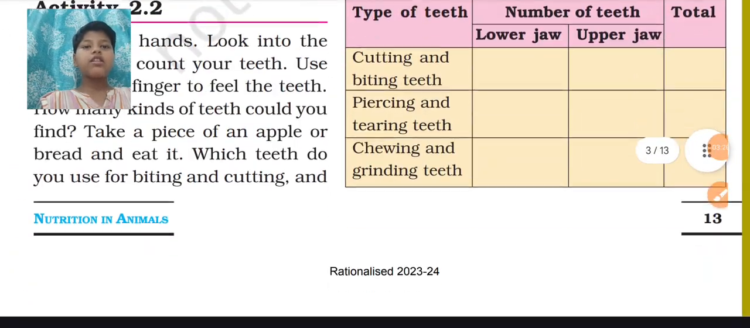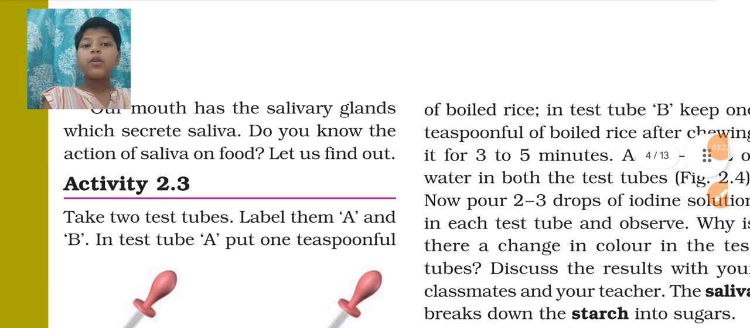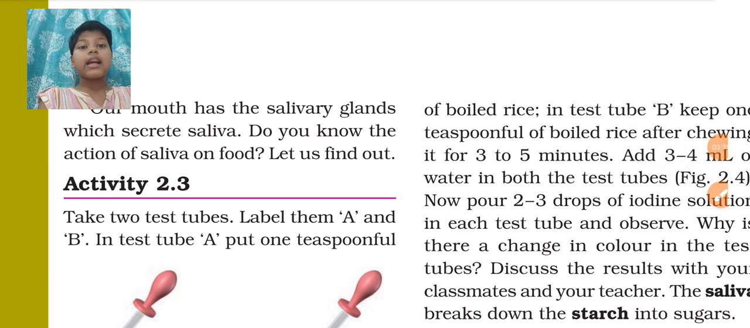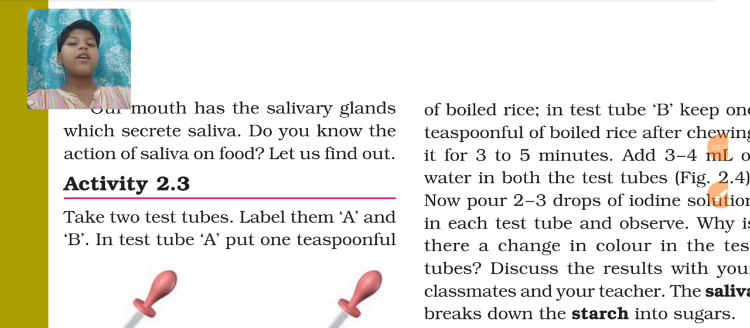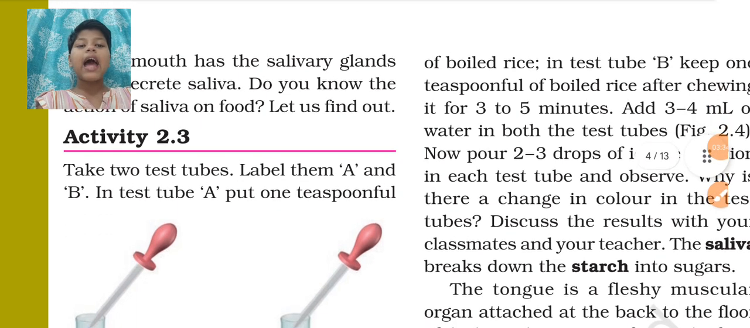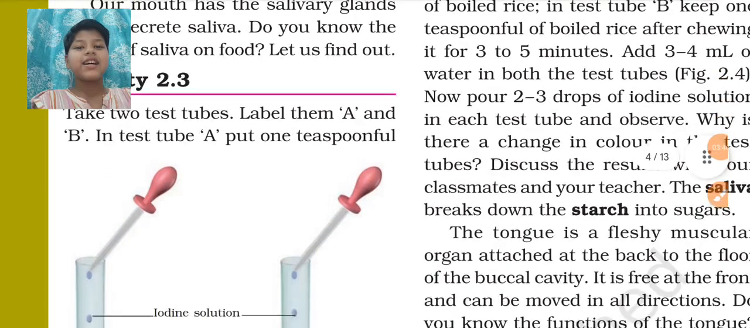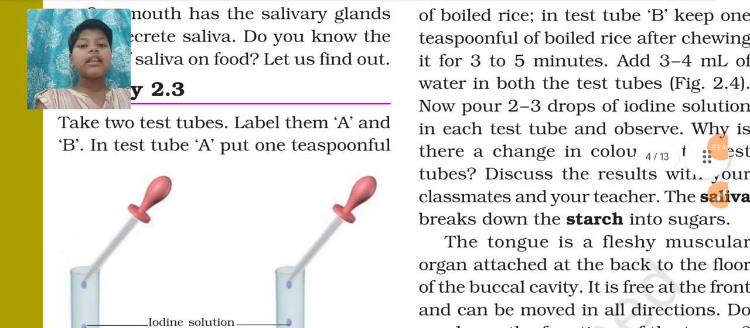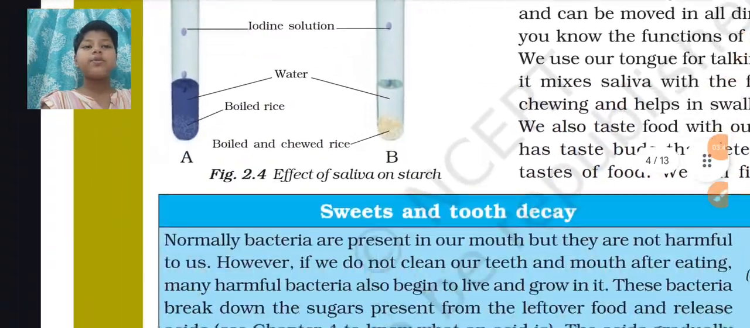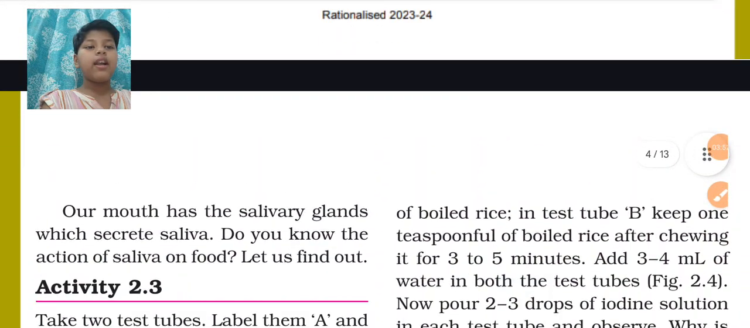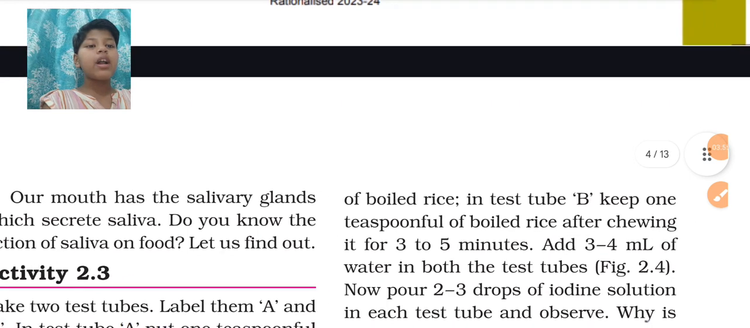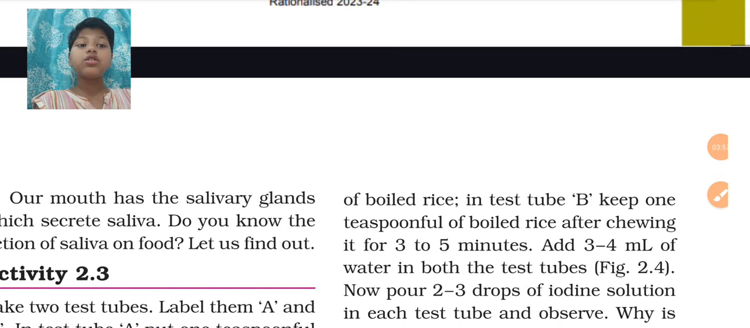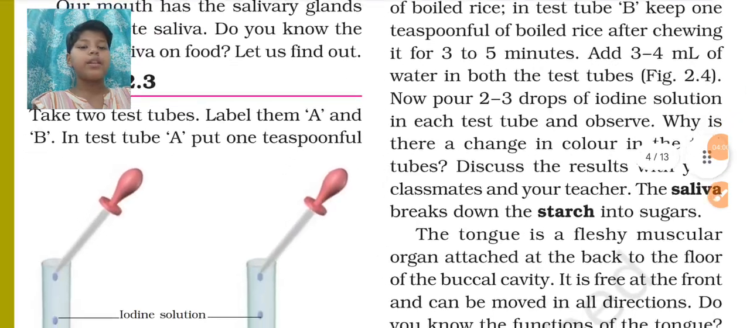Now let us move on. Our mouth has salivary glands which secrete saliva. Do you know the action of saliva on our food? Let us find out. So here we have an activity. Activities are interesting, right? So let us see what is there. Take 2 test tubes, label them as A and B. In test tube A, put a teaspoonful of boiled rice. In test tube B, keep 1 teaspoonful of boiled rice after chewing it for 3 to 5 minutes.